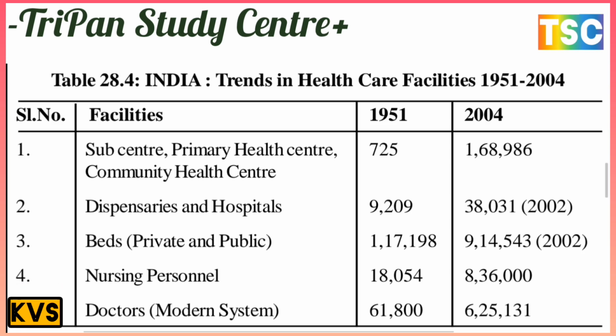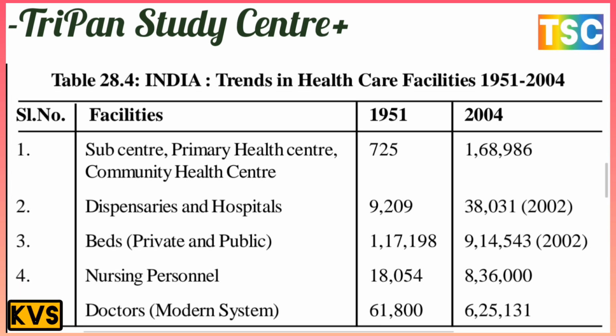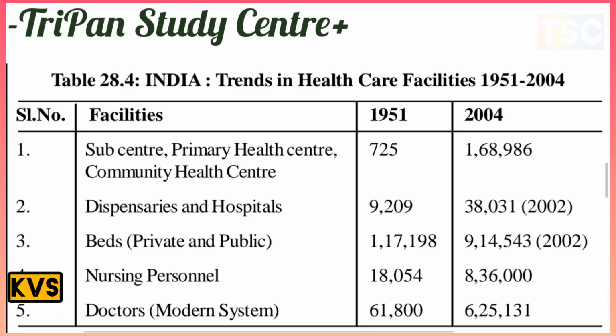And for dispensaries and hospitals, the number of hospitals is increasing. In 1951 there were only 9,209, but 2004 shows a most important increase, recorded in 2002 as 38,031 dispensaries and hospitals, but facilities are still low. And for beds, private and public, there were 1,70,198 in 1951.